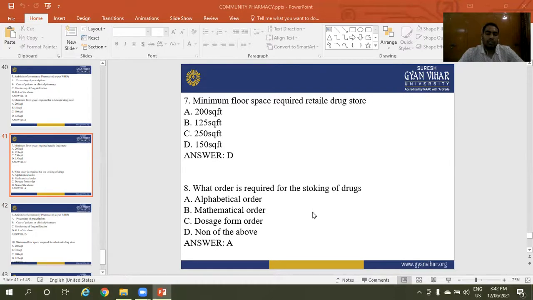The next question is what order is required for the stocking of drugs? Option A is alphabetical order. Option B is mathematical order. Option C is dosage form order. And option D is none of the above. The right answer is alphabetical order.